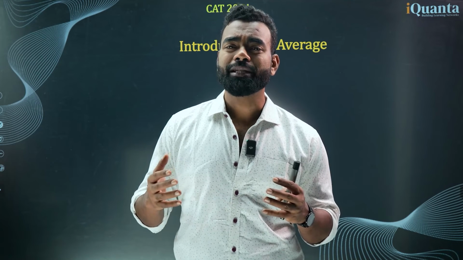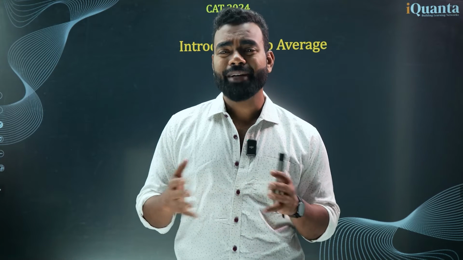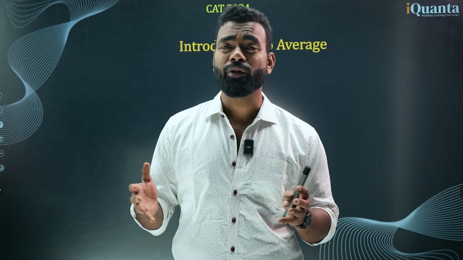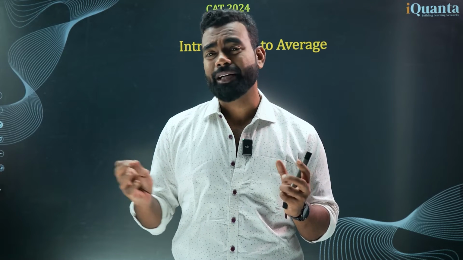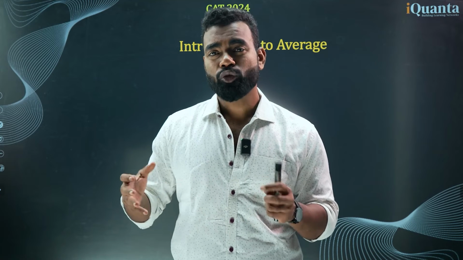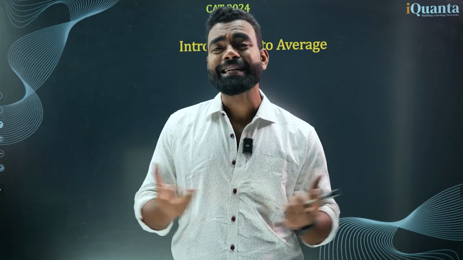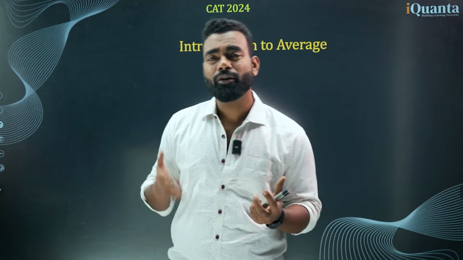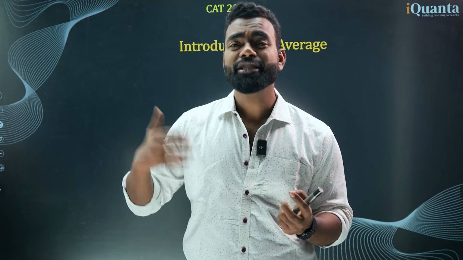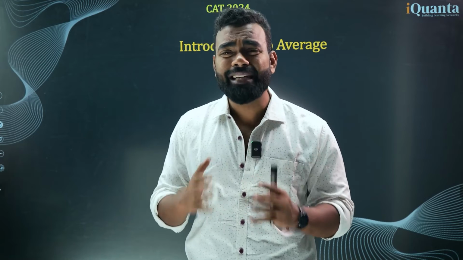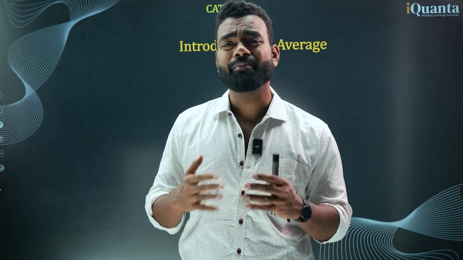So let's say we have data of 140 crore people, or 1.4 billion people. But I cannot have access to individual data, and even if I could, I cannot use it. So I need something which can represent the entire data. The representation of data is where we step into statistics, and average is the basic measure of data.